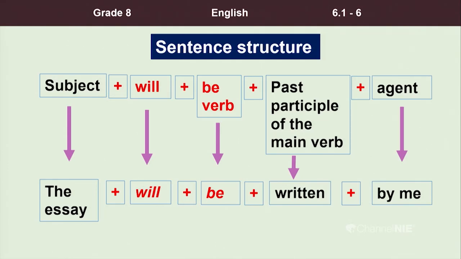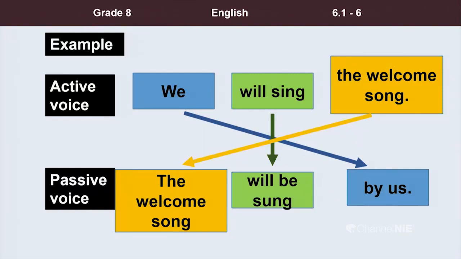Got it? Okay. Now, for another example. Miss Suchitra, will you read the active voice sentence? Yes, the active voice sentence is, we will sing the welcome song. Right. Now, I will read the passive voice sentence for you, my dear children. The welcome song will be sung by us. Now, for our easy reference, I have the boxes in 3 colors. So, you can see how the words have shifted here and there.